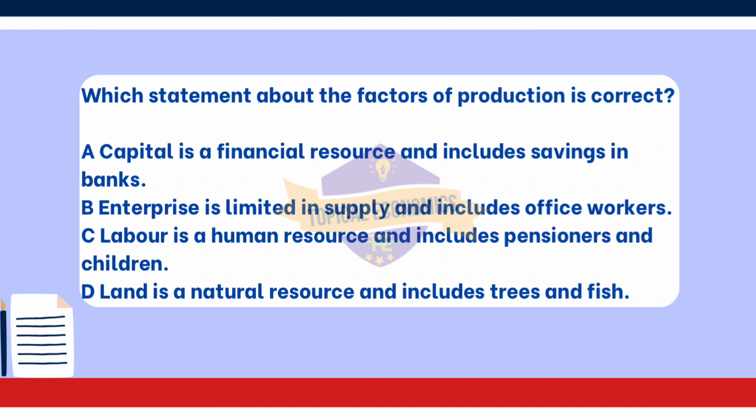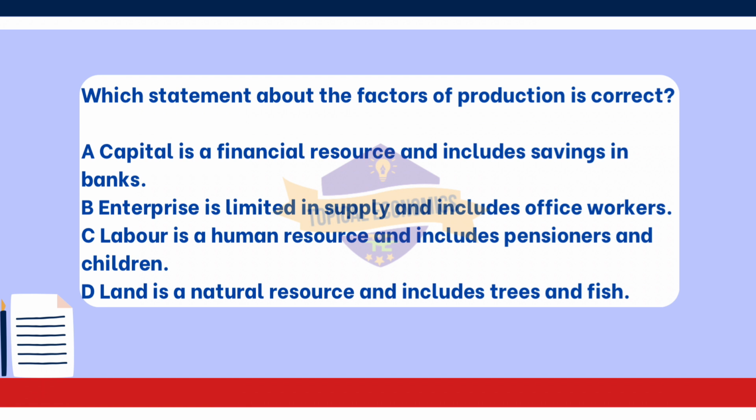Option A, capital is a financial resource and includes savings in banks, is incorrect because, in economics, capital refers to physical assets used in the production process, such as machinery, tools, and buildings. Financial resources like savings and banks are not considered part of capital in the economic sense. Next, option B, enterprise is limited in supply and includes office workers, is incorrect because enterprise refers to the ability and willingness of entrepreneurs to take risks and organize the other factors of production. Office workers are considered labor, not enterprise.